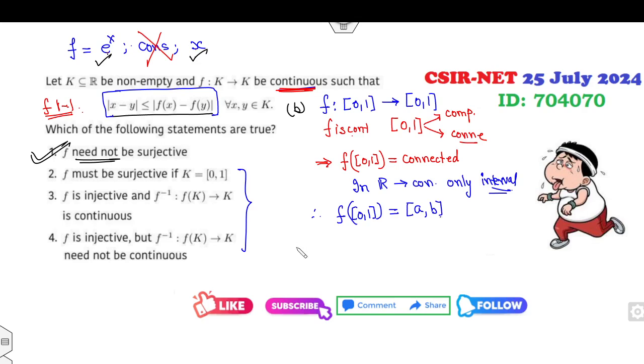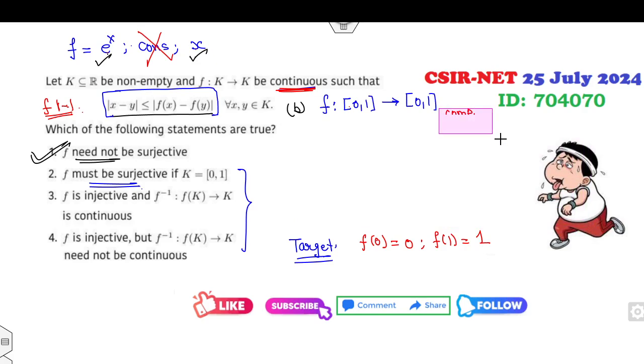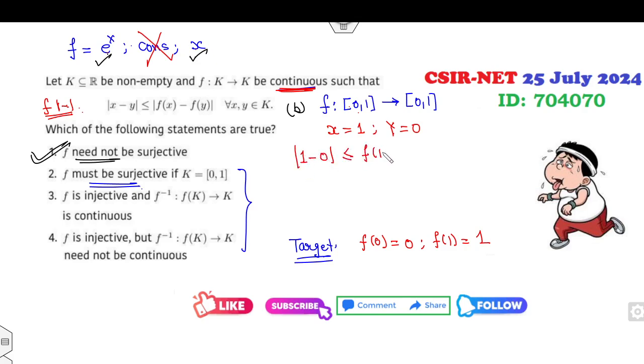Now, in order to prove or disprove that f is surjective, what will be your target? Your target is to prove f(0) must be 0, f(1) must be 1. That's simple. Again I can use this inequality for all x and y belonging to K. I can choose x as 1, y as 0. Then this inequality becomes |1 minus 0| is less than or equal to |f(1) minus f(0)|.